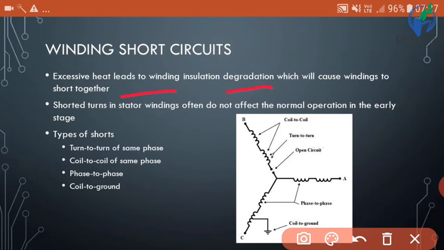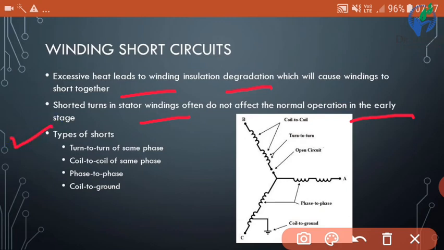Shorted turns in stator windings often do not affect the normal operation in the early stage. So what is the effect of this short together? It means there is no effect in the early stage.